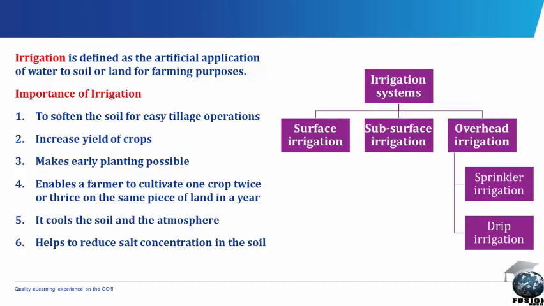Drip irrigation is economical in the use of water. It reduces salt concentration in the root zone. Fertilizers can be applied through this system. It operates with lower line pressure and it is the most appropriate system needed in arid and semi-arid areas.